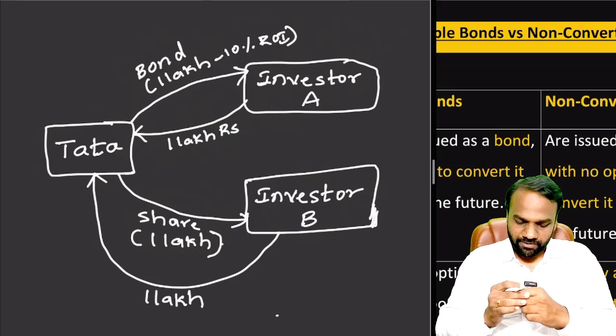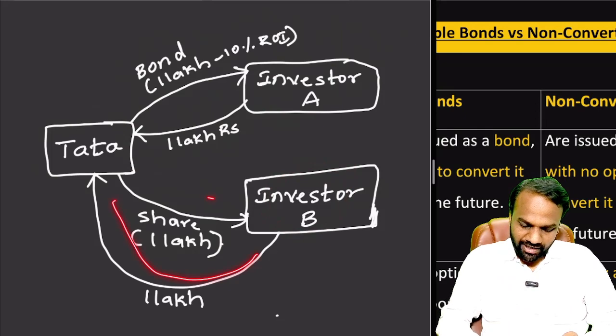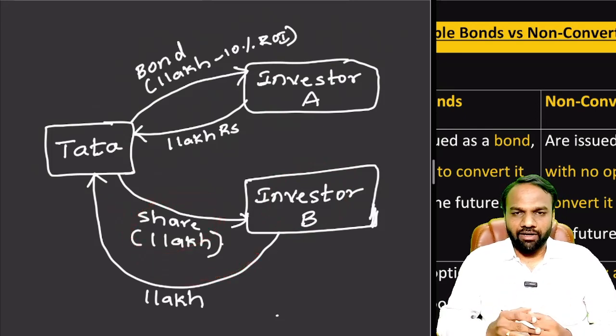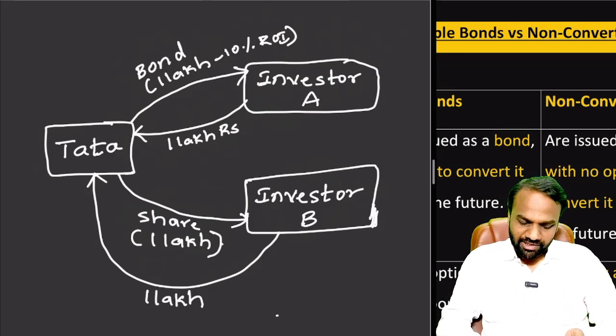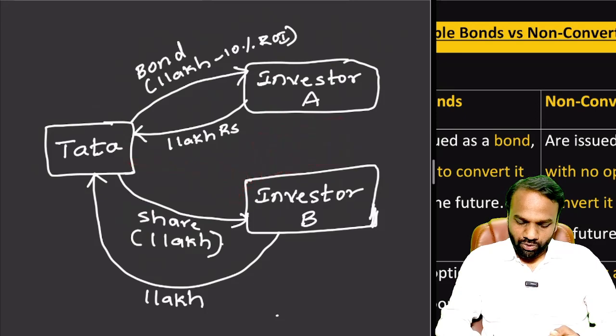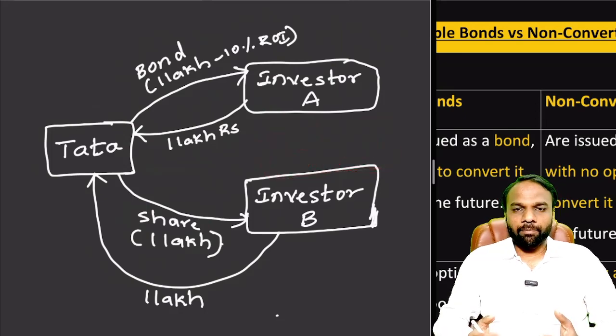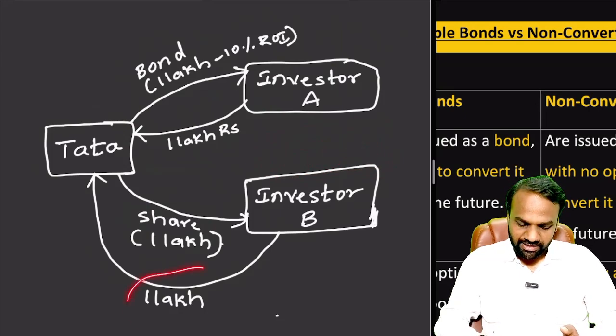Now coming to investor B. He has given 1 lakh rupees and purchased a share. After 1 year, if Tata really performs well, then it will give dividends to every shareholder. Because of the good performance, let us assume Tata gives a dividend of 30,000 rupees. He invested just 1 lakh rupees, but he will get 1,30,000 rupees at the end of the financial year. So he is getting a profit of 30,000 rupees. The investment is the same.